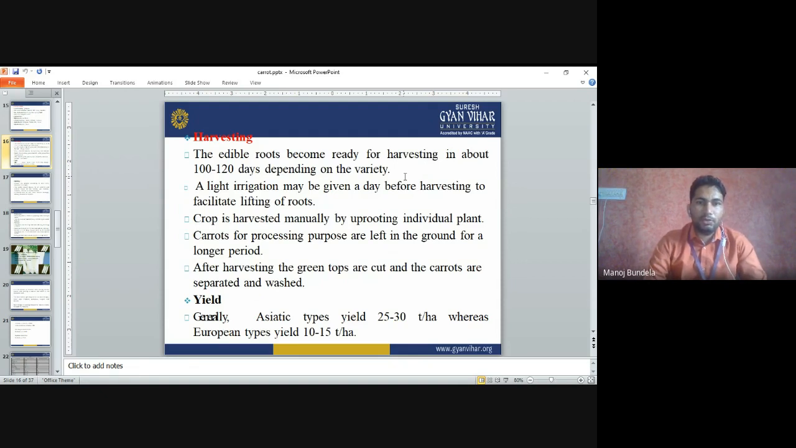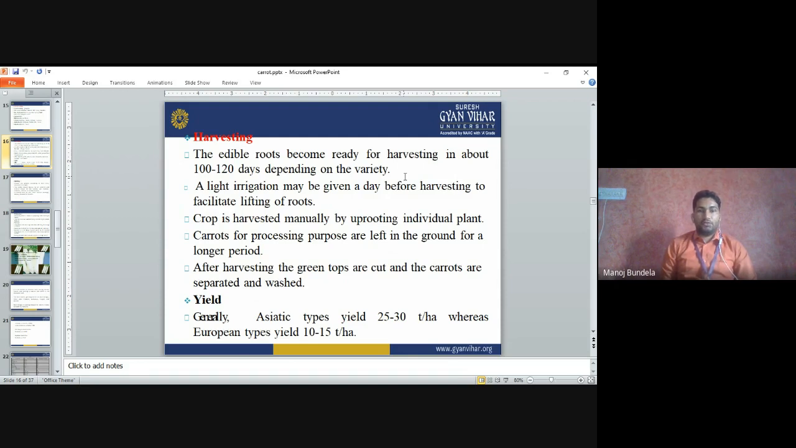Harvesting: the edible roots become ready for harvesting in about 100 to 120 days depending on the variety. A light irrigation may be given a day before harvesting. It means 100 to 120 days it will take for root development. Before harvesting we have to give a light irrigation so that the next day the roots will be easily harvested. The crop is harvested manually by uprooting the individual plants.